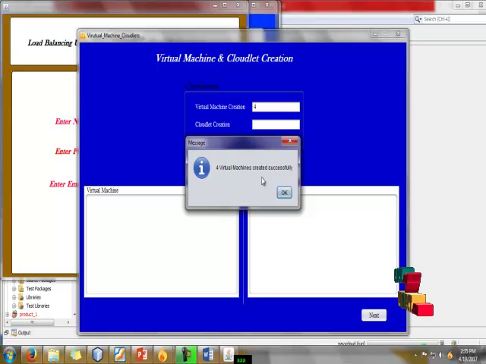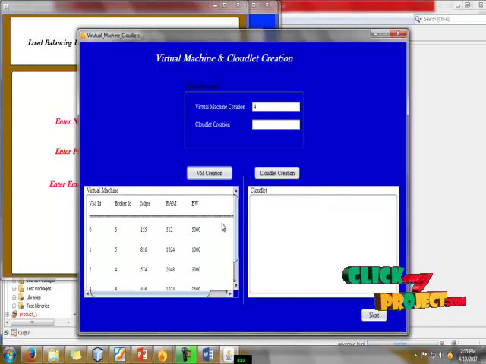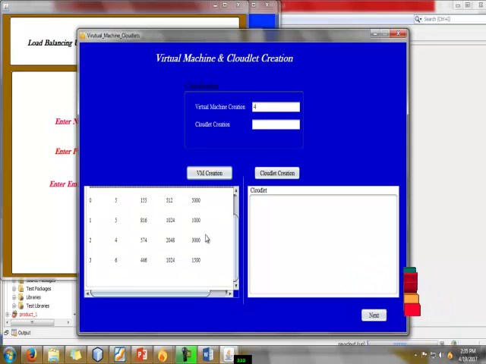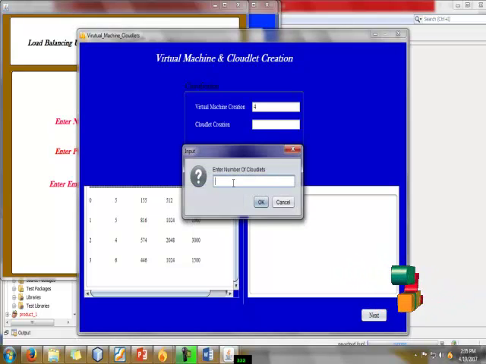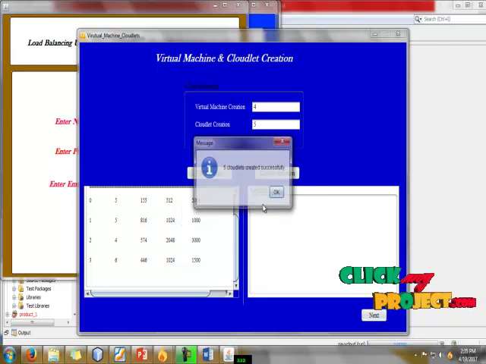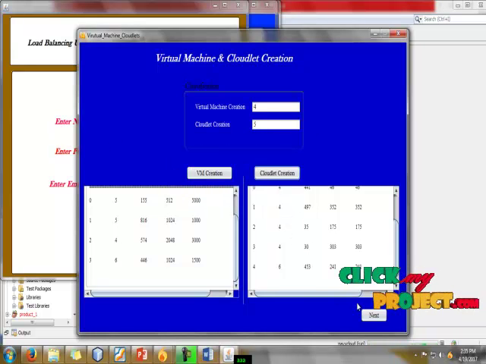Okay, 4 virtual machines are created successfully. The next step is to create our cloudlets using CloudSim. I will give 5 cloudlets, and they are all created successfully.